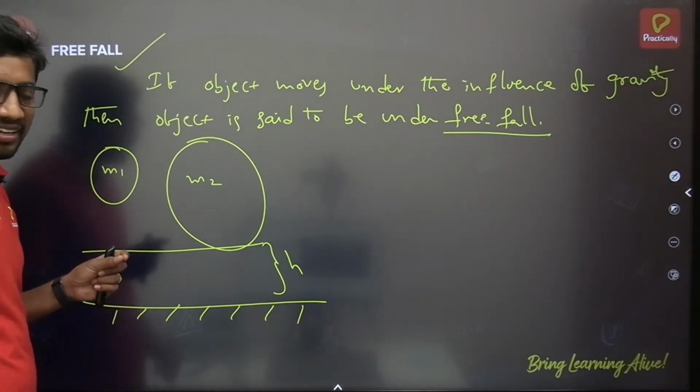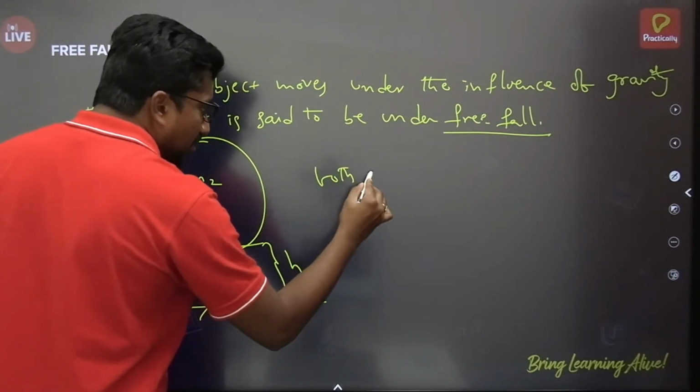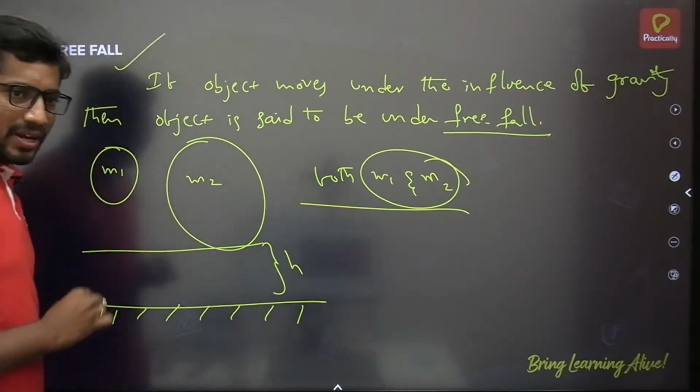That's the question here. The answer is both m1 and m2 will reach the ground at the same time,